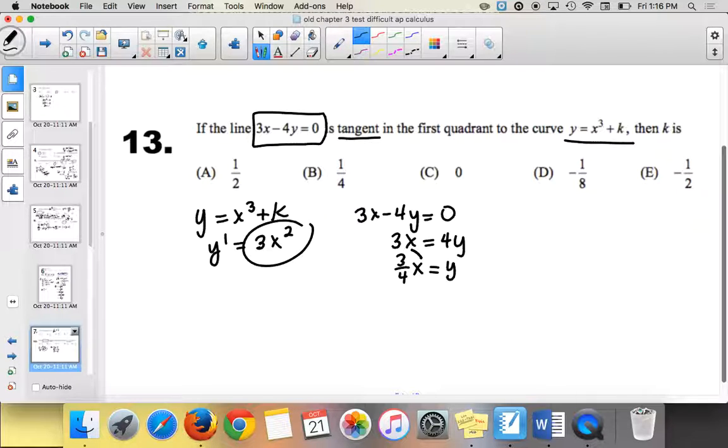3/4 equals 3x squared. I was asking the other class if they could do this in their head, and they just looked at me and were like, why would I be able to do that in my head? You guys can do this in your head.